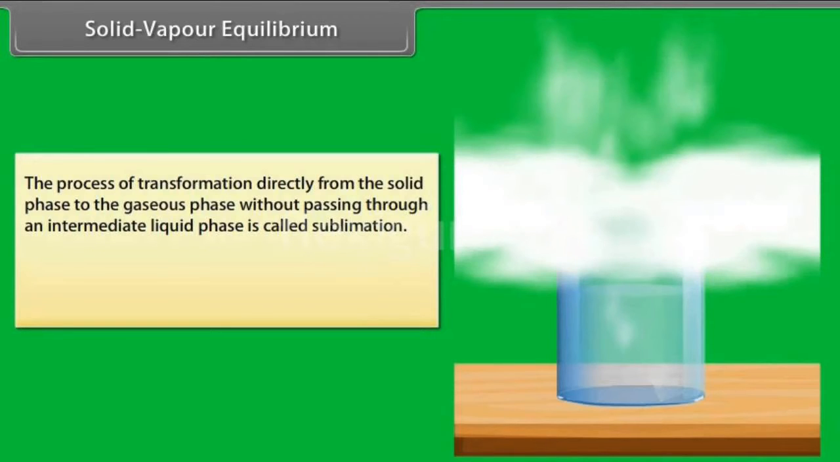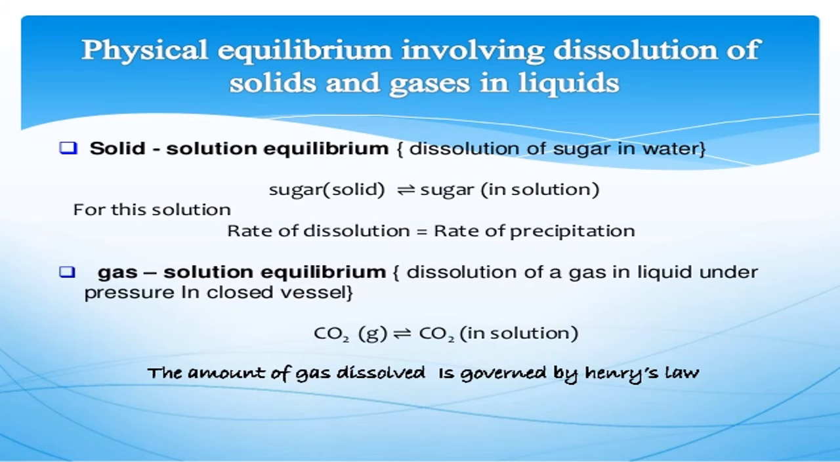Solid-vapor equilibrium. This is applicable for substances or chemicals which show sublimation. In the beginning it is more, and after some time that will convert into solid. So this keeps changing. Here it is in dynamic equilibrium.